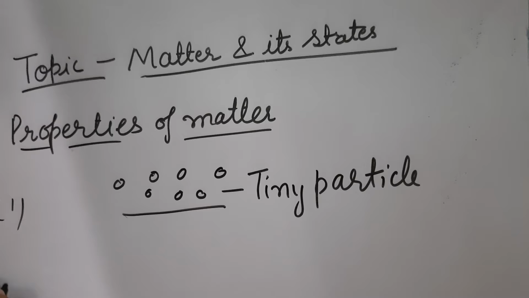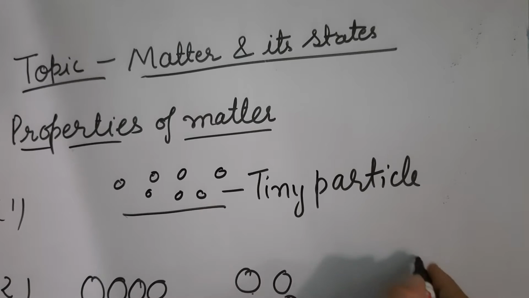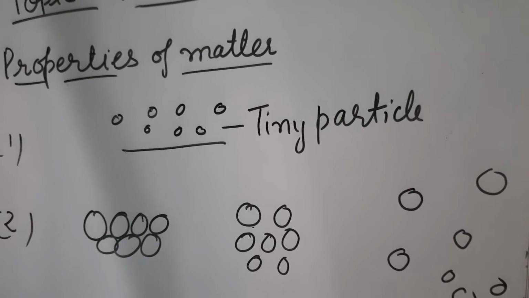In solids, the molecules are tightly attached, as you can see here. In solids, molecules are tightly bound to each other. In liquids they are slightly far away from each other, and in gases they are very far away from each other. So in this way we can say the molecules of different things are different, and they are responsible for how they look and feel.